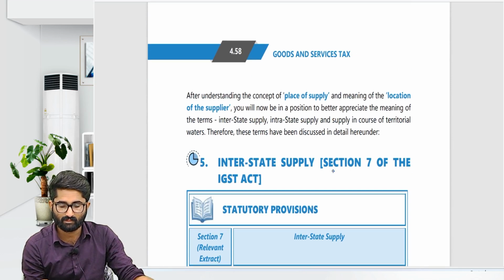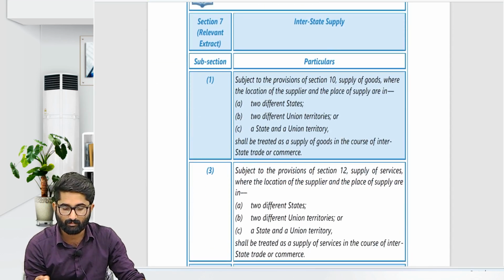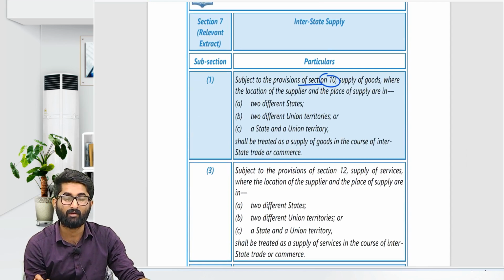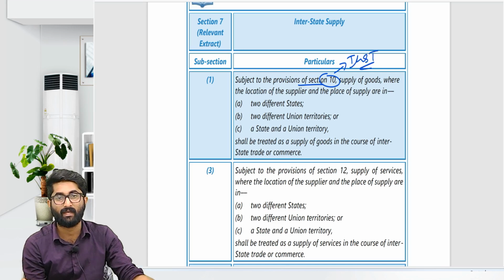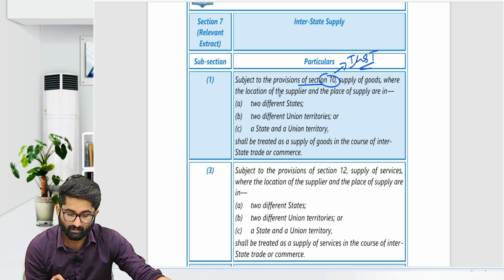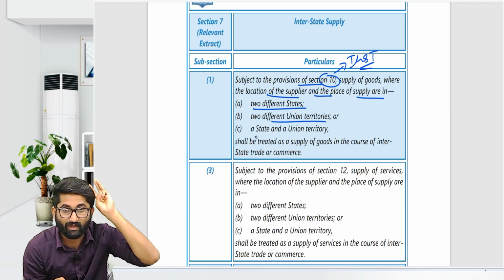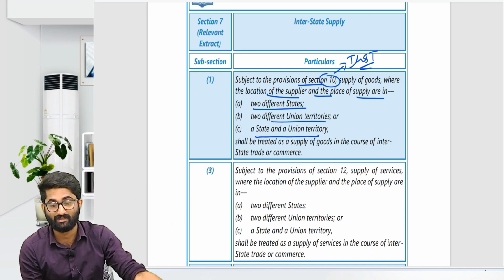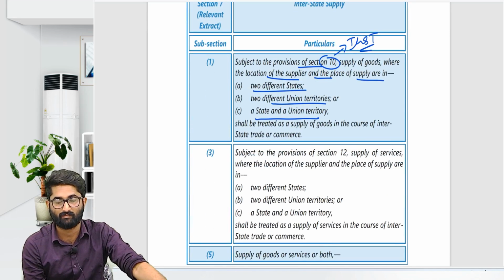Finally, section number 7 of the IGST Act. What is interstate supply? Interstate supply, subject to the provisions of section 10 of the IGST Act, not the CGST Act. Please write that it is IGST. Where the location of the supplier and the place of supply are in two different states, or two different union territories, or one state and one union territory, then it is interstate. So we are discussing interstate supply, section number 7.